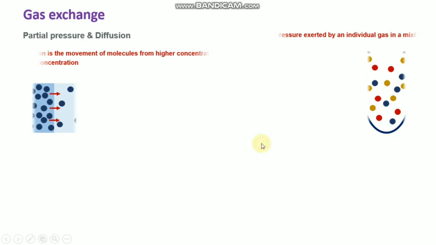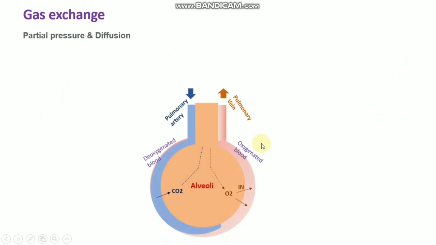So now have a look at what happens inside the alveoli. In the pulmonary artery, that is the deoxygenated blood in this capillary.